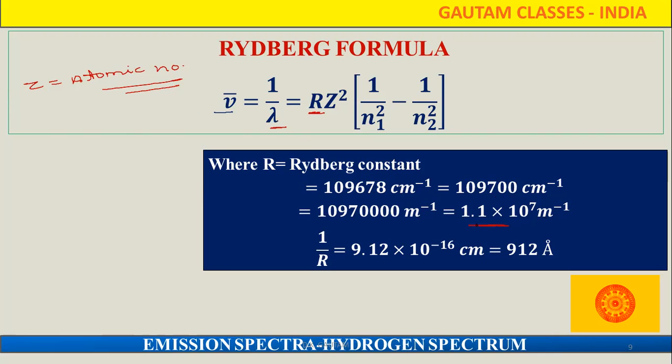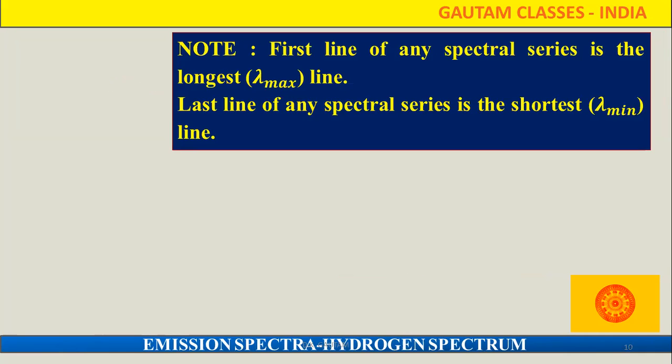In scientific form, that is 1.1 into 10 to the power 7 meter inverse. And 1 upon R, if we want to write directly, is 9.12 into 10 to the power minus 16 centimeter, or 912 angstrom. So that formula we have to keep in mind, because most of the questions in our exam are based on it.